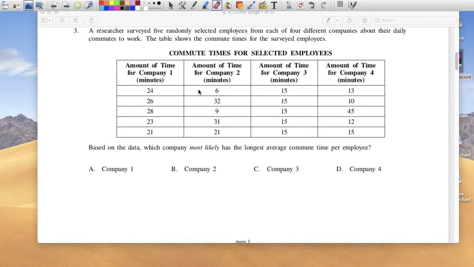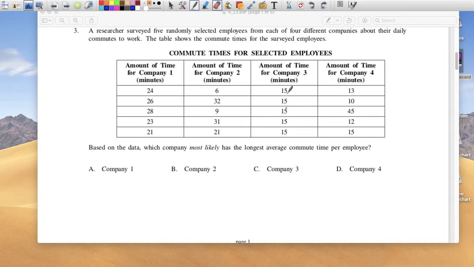Researchers surveyed 5 randomly selected employees from each of the 4 companies about their daily commutes to work. Okay, the table below shows the commute times for the surveyed employees. So in company 1, 5 different people. One person takes 24 minutes, 26 minutes, the other one 28, 30, 23, 21. And then in company 2, some guy lives really close to the company because they only take 6 minutes or 9 minutes, but one lives a little bit far.